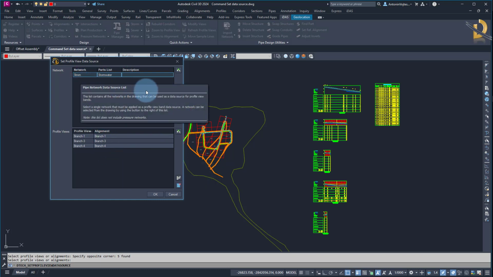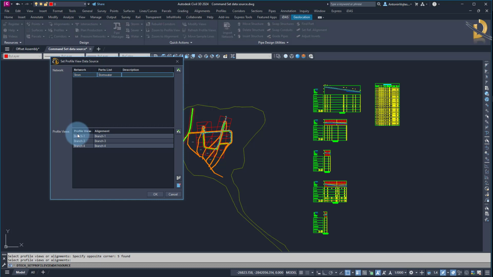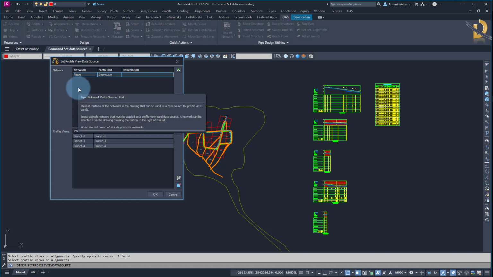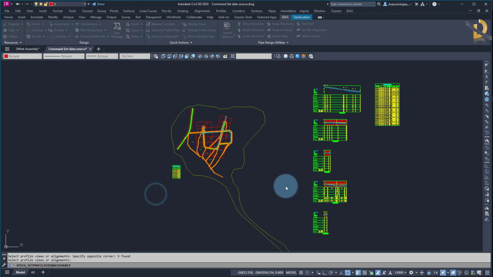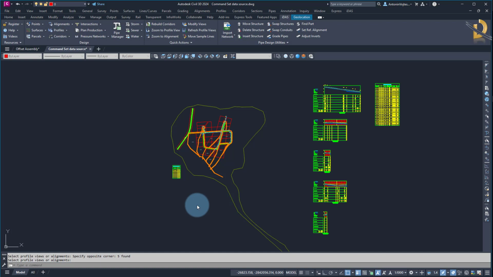For the pipe networks, we also have a list. If there were multiple networks, it's easier to select them from the list rather than from the drop-down menu. Then I click OK and done. So this is another improvement. Then I go to command adjust inverts.